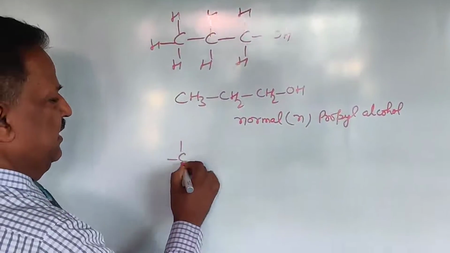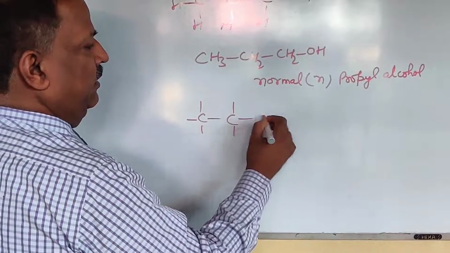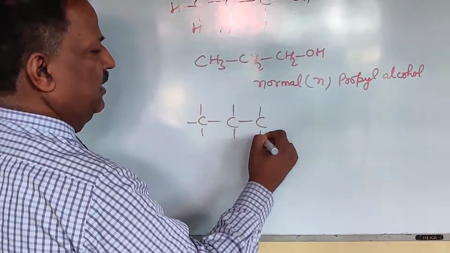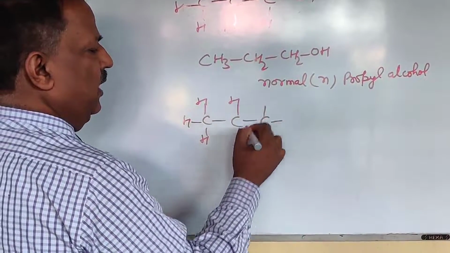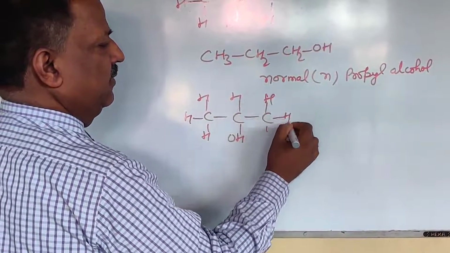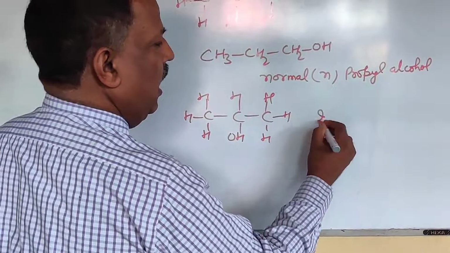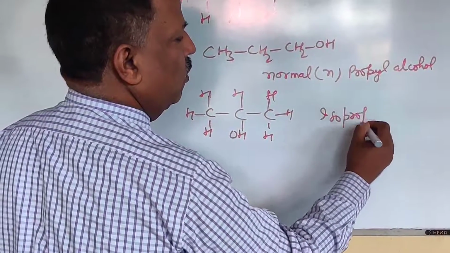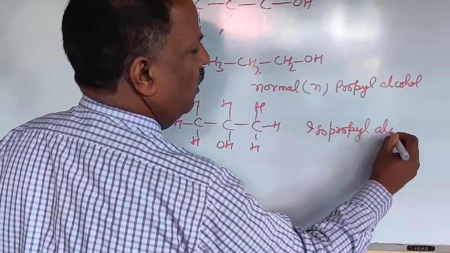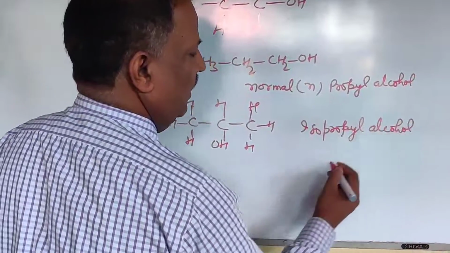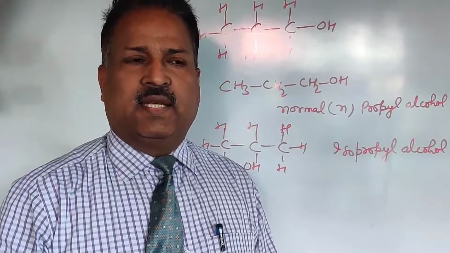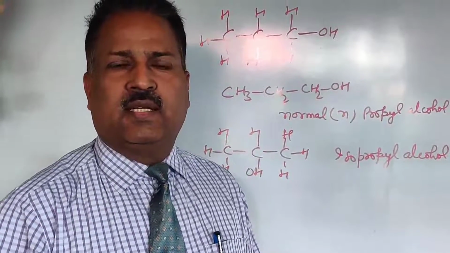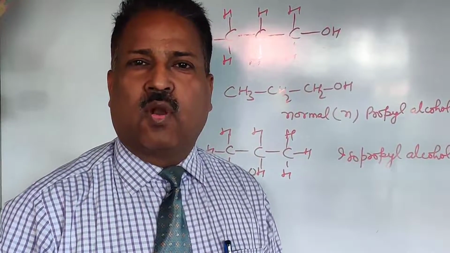And CH3CHOHCH3, this is isopropyl alcohol. These days, isopropyl alcohol has great use. It is used as a sanitizer for coronavirus also.